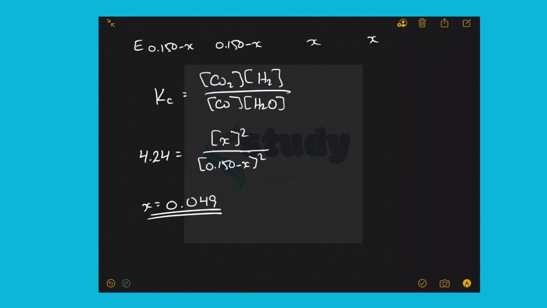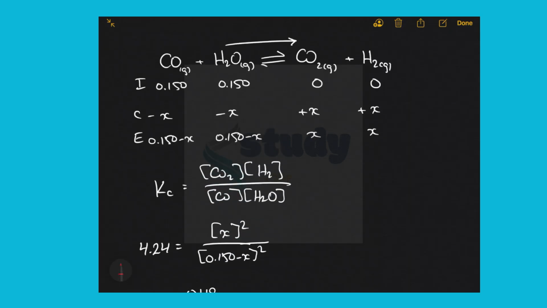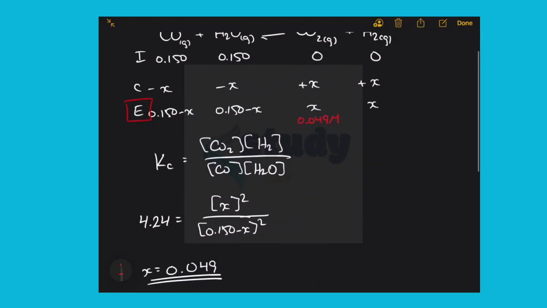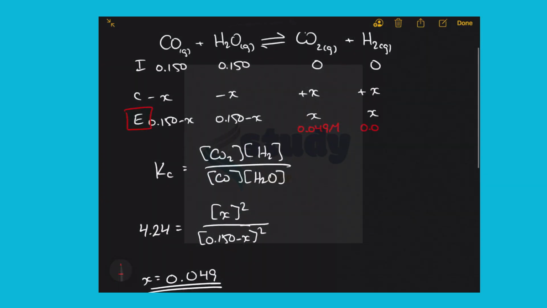So let's take this back to the ICE table, because then we can now find out the equilibrium concentrations of all of the species involved. So the equilibrium concentration of CO2, so we want the equilibrium concentration of everything, is going to be 0.049 molar for CO2. The equilibrium concentration of H2 is also 0.049 molar. The equilibrium concentration of CO and H2O would be 0.150 minus 0.049 to give us 0.101 molar.